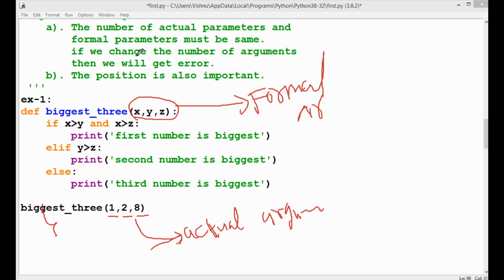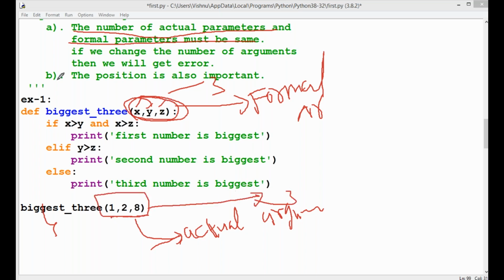And first, what is the positional argument? The number of actual arguments and formal arguments must be the same. The total number of formal arguments is 3: x, y, z. And the total number of actual arguments is 3: 1, 2, 8. So the first rule is satisfied.